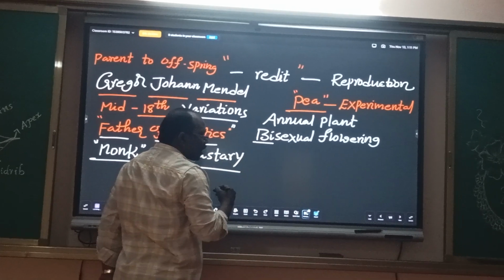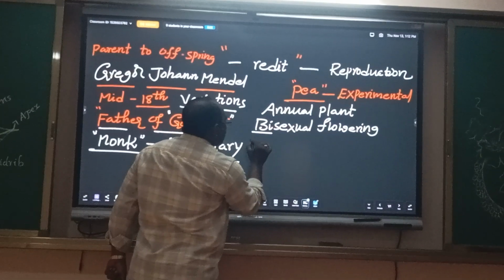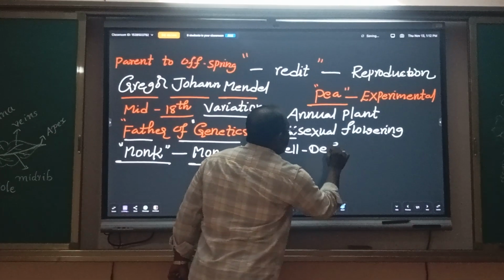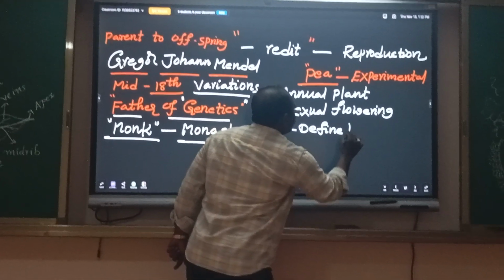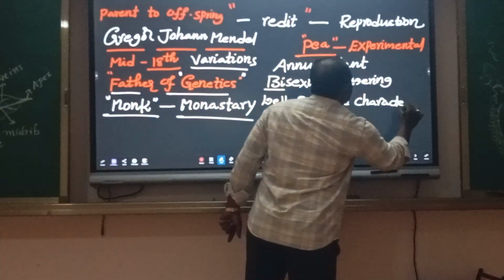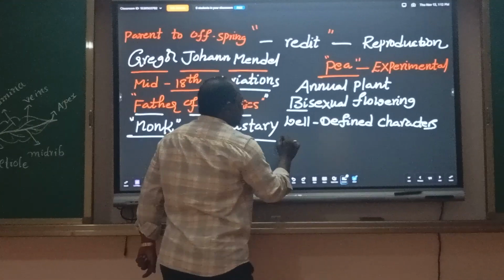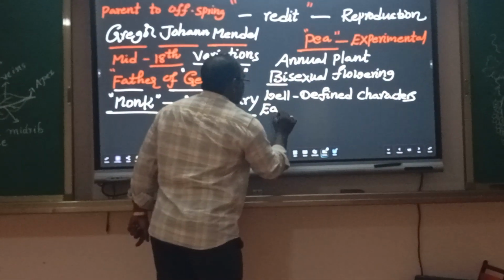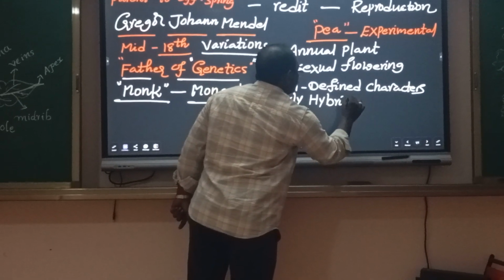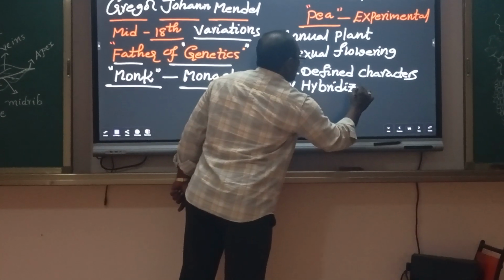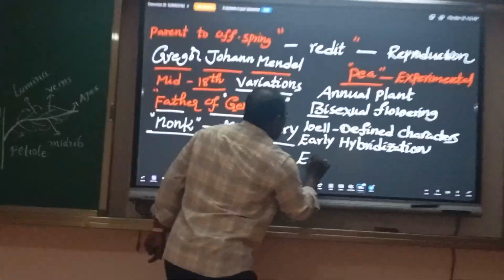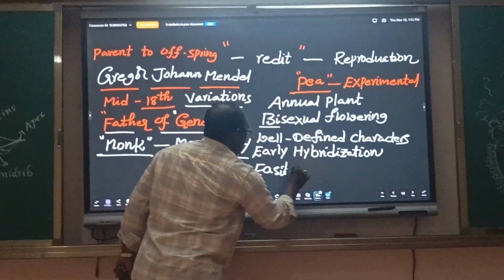Pea plant has well-defined characters. Early hybridization. And easily self-pollination.